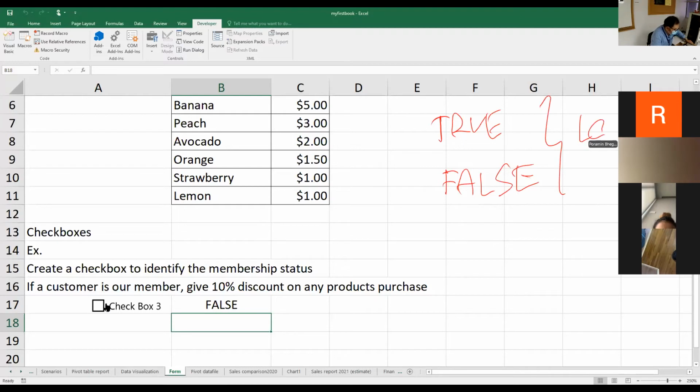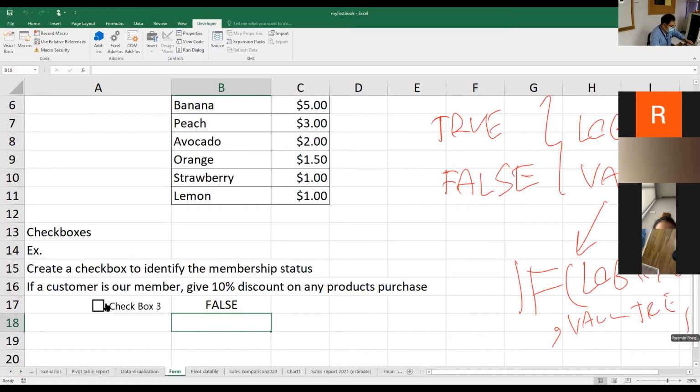These are logical values. What are they for? If you remember, we learned from the IF function: we have logical test, comma, value if true, comma, value if false. So this is the way to use our checkbox. We will combine it with the value if true and value if false from the IF function that we learned before.